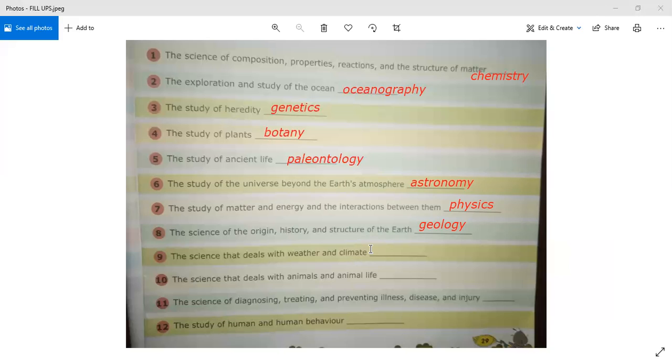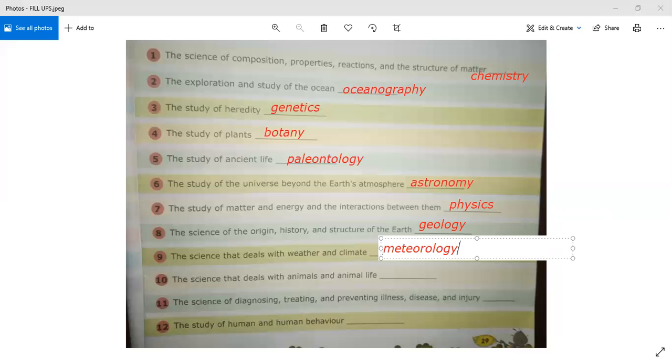Such kind of science that deals with weather and climate has a very beautiful name, that is meteorology. M-E-T, M-E-T-E-O, R-O-L-O-G-Y. I'm writing so slowly. You just write down with me, meteorology.